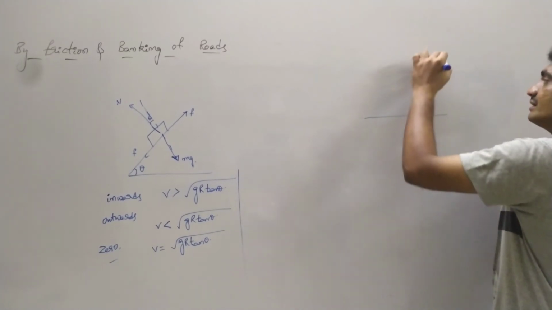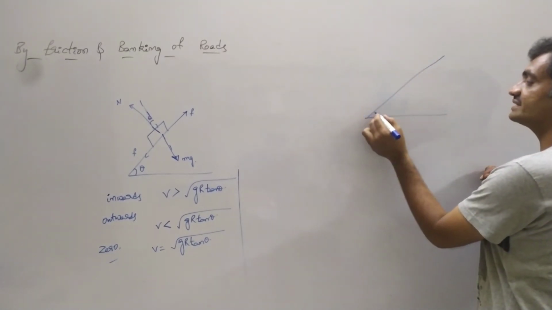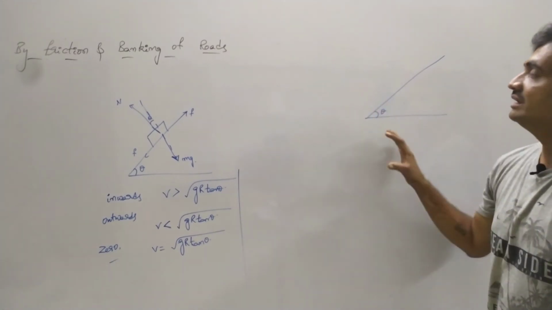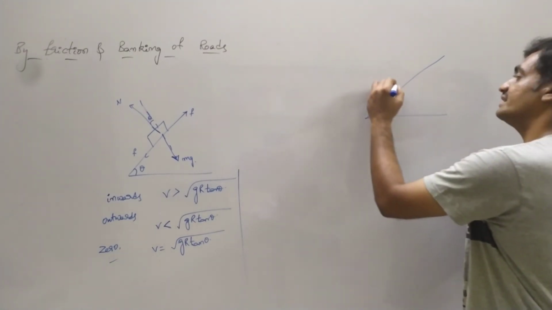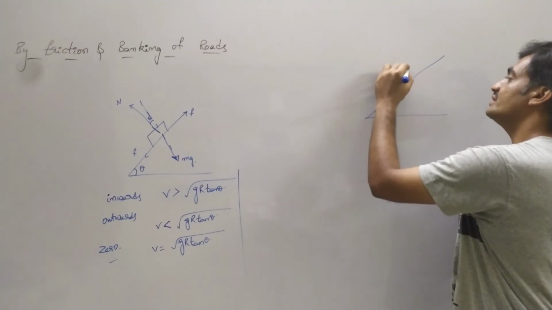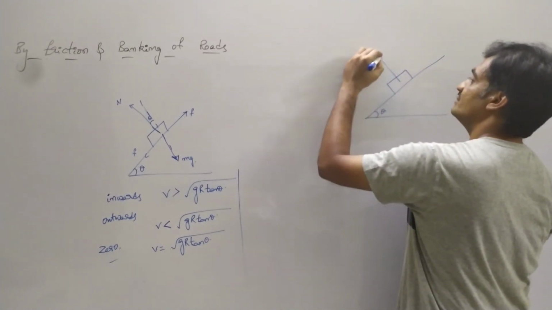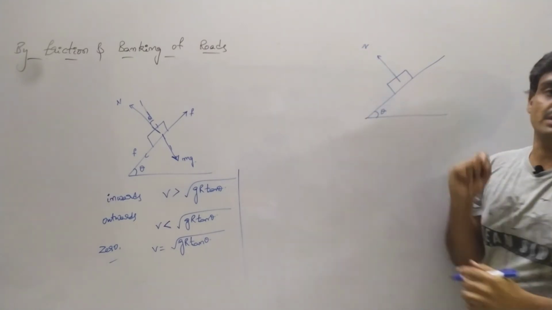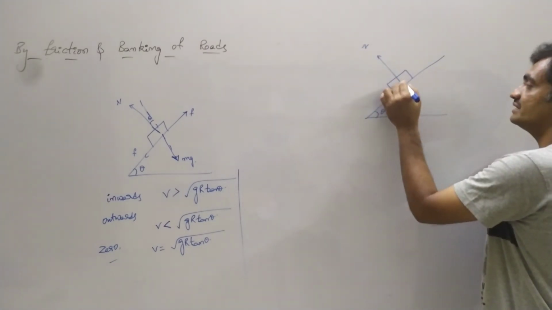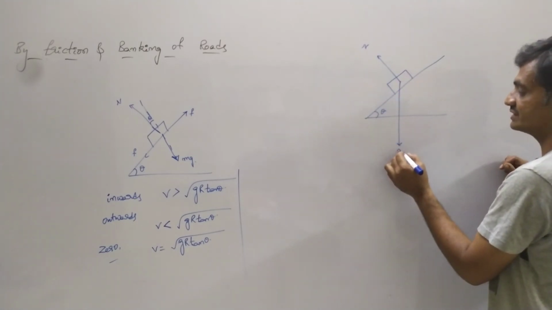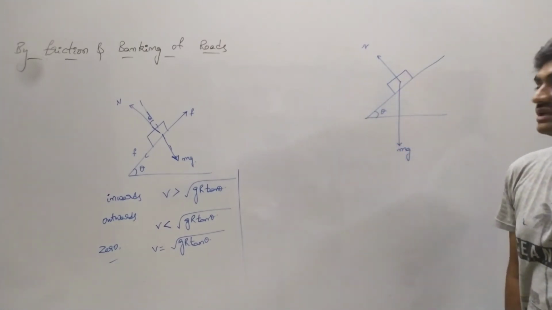So the road makes an angle of theta. See, it is a banked road by an angle of theta. Now let us consider a vehicle moving on this banked road. The normal reaction will always be perpendicular to the surface, and the weight always acts perpendicular to the horizontal surface, so weight acts in the downward direction.